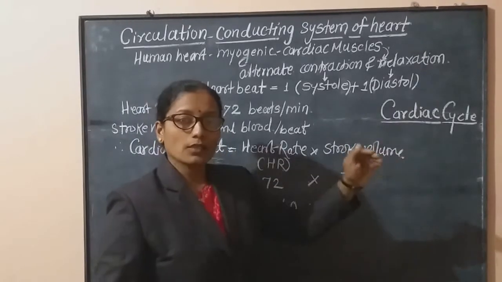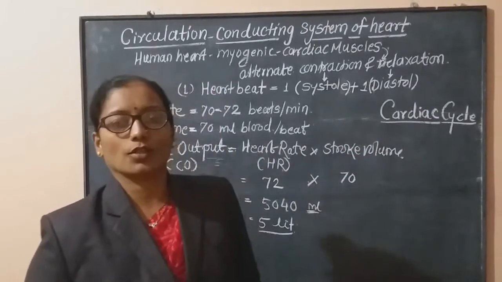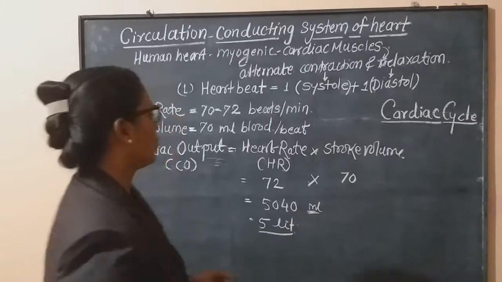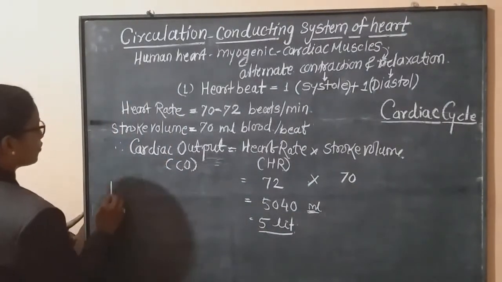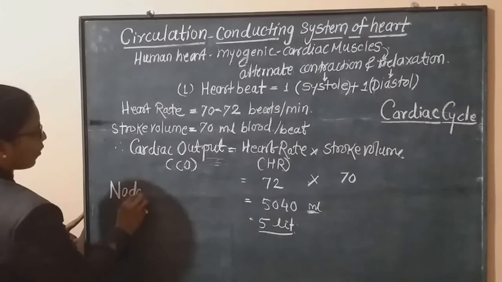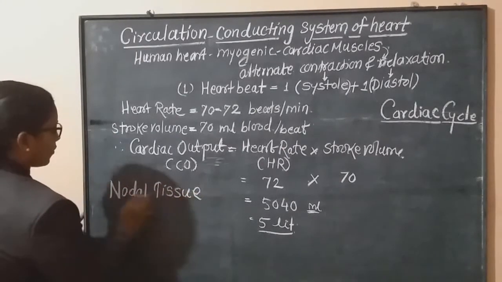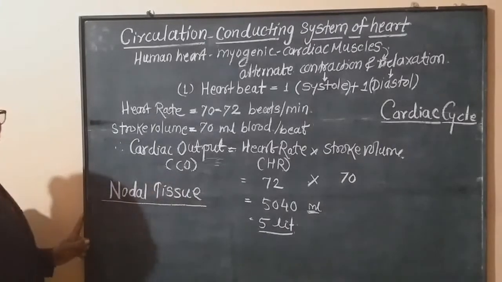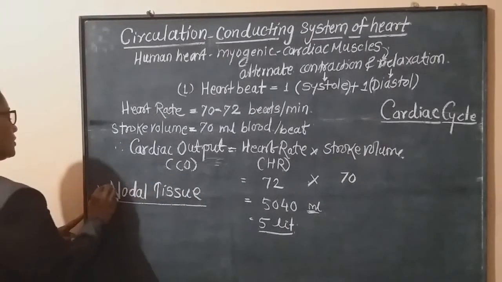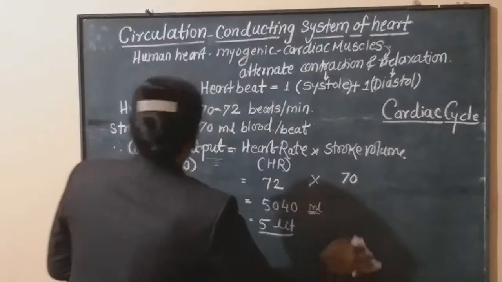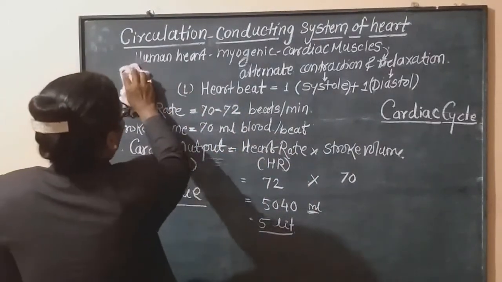And this contraction and relaxation is under the control of the tissue. The tissues are called nodal tissue. What are they called? Nodal tissue. Now we are going to study about this nodal tissue.